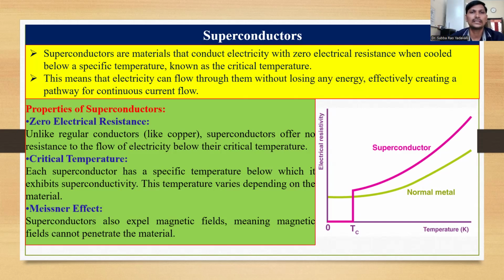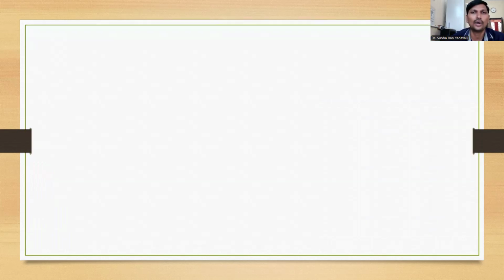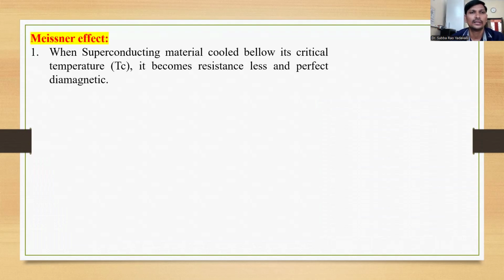Now, what is the Meissner effect and how does it affect the superconducting properties? When a superconducting material is cooled below its critical temperature, its resistance becomes very low and it acts as a perfect diamagnetic material.